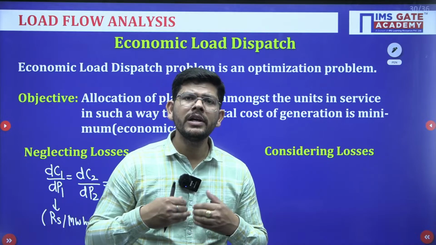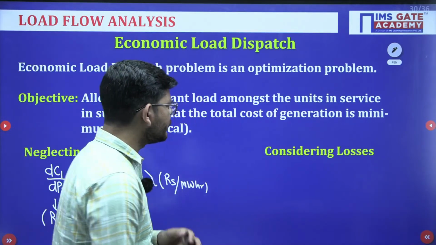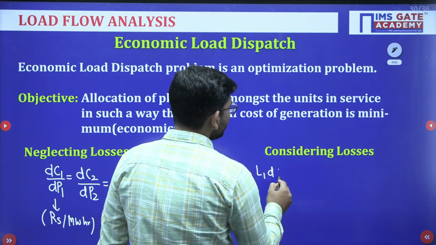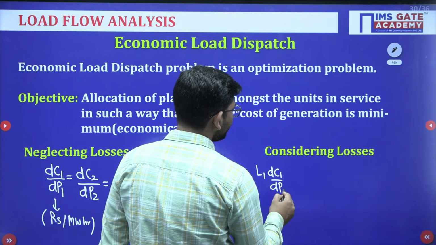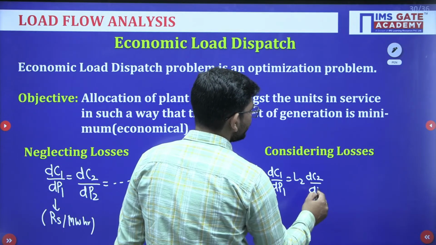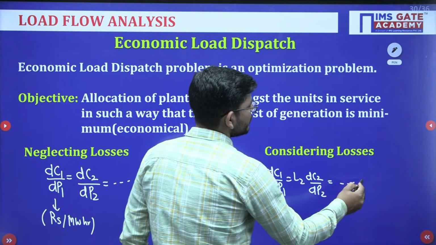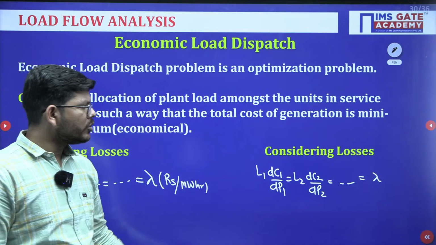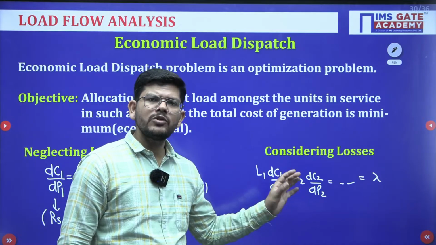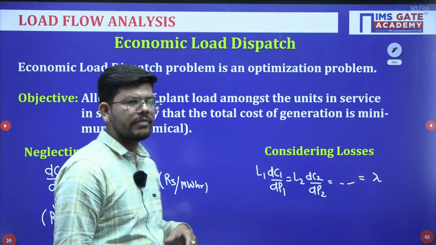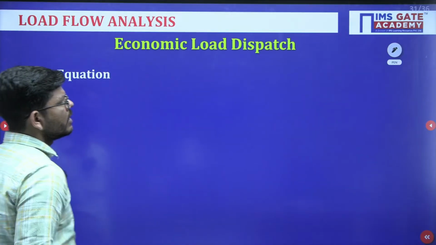This is how we will load the generator. Considering losses, this formula will become L1 dC1 upon dP1, L2 dC2 upon dP2, and similarly this is also equal to lambda. So, considering losses, the formula becomes the same, so the objective is still the same. Now, what are this L1 and L2? They are called penalty factors. How to calculate them? We will discuss.